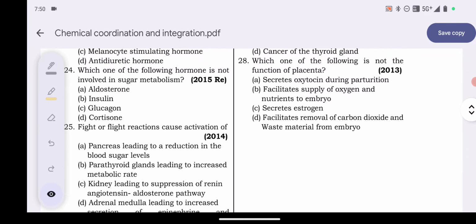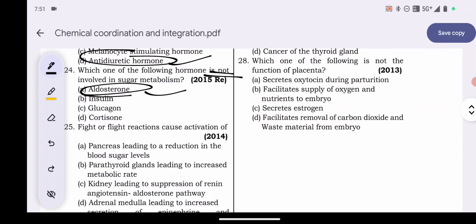Question number 24, a 2015 question, look at this. Which one of the following hormones is not involved in the sugar metabolism? Sugar metabolism में कौन सा हार्मोन इन्वॉल्व नहीं है, नॉट इन्वॉल्व? Aldosterone, insulin, glucagon, cortisol. So here the answer will be option A, aldosterone.